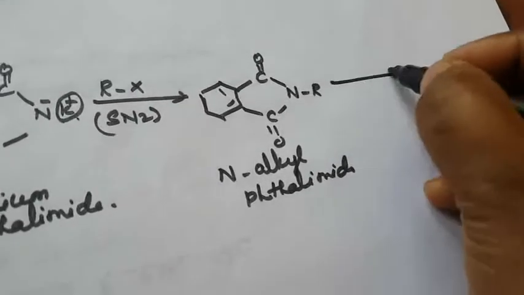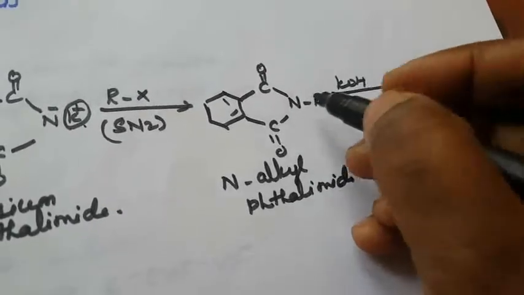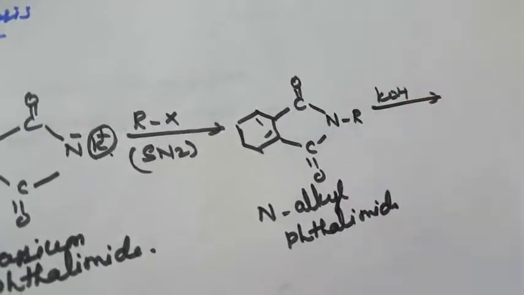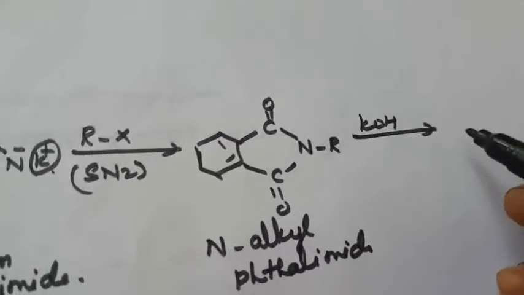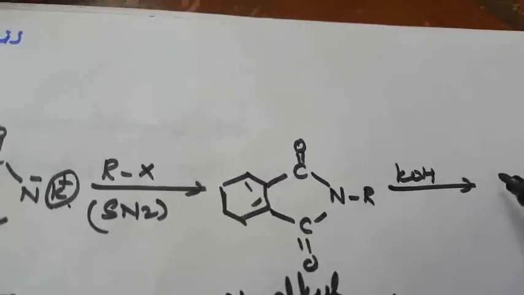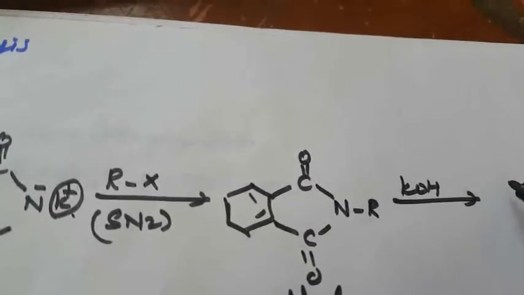Then again KOH. What will happen? OH will be attached here. So N will be liberated, that is the amine, the primary amine.